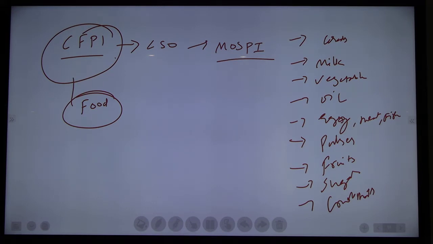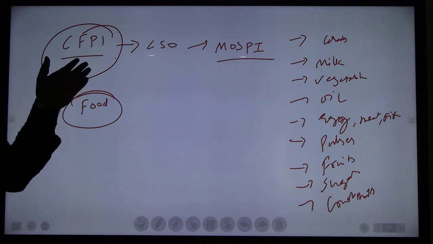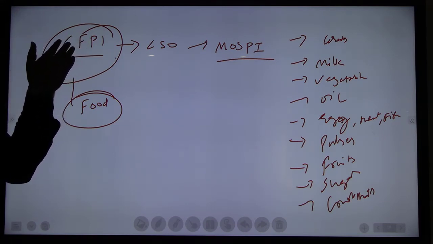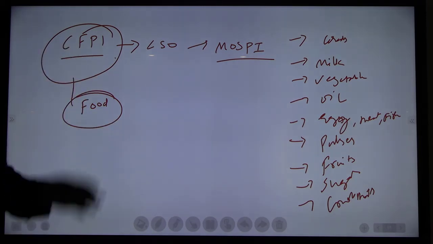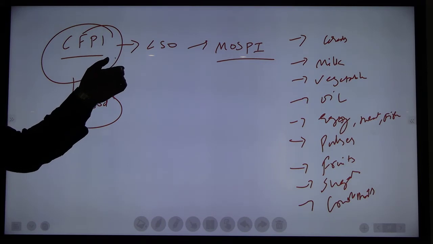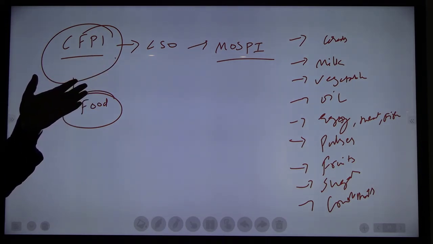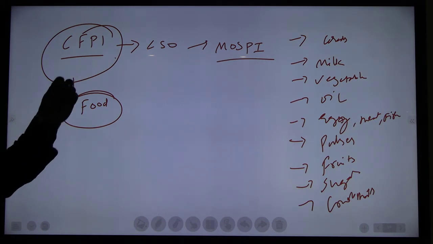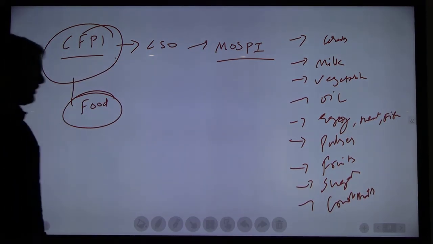Anyway, hope you understood what CFPI is. What is the base year of CFPI? 2011 to 2012. Who will prepare this index? CSO, which comes under MOSPI. So this CFPI calculates the inflation of food, as the name itself suggests. Food, not wholesale, but retail, consumer level. The price of food, exclusively food. Understood?